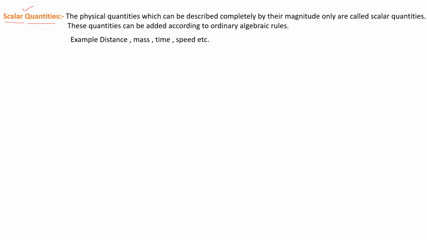A scalar quantity is a quantity which can be described completely by its magnitude only. Here we do not require directions. Examples are distance, mass, time and speed.